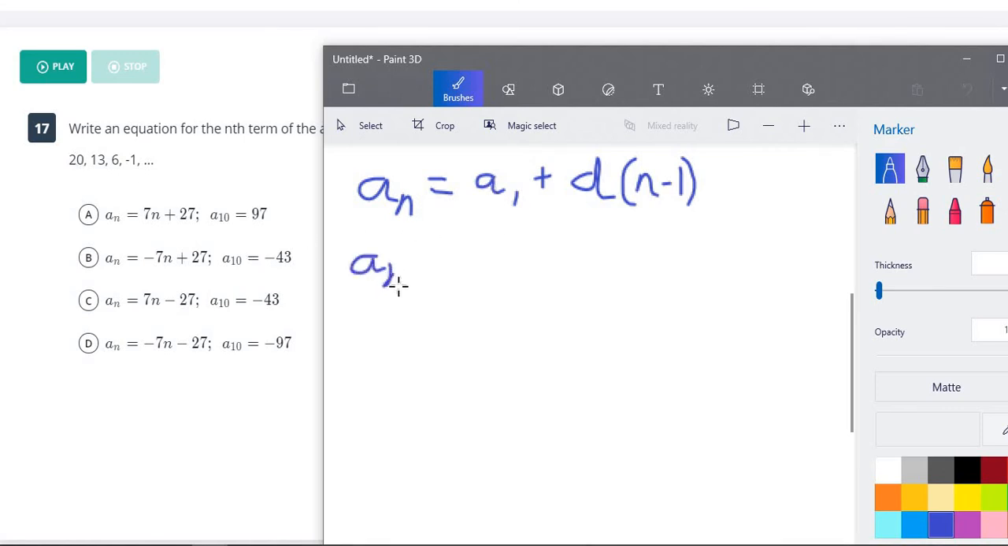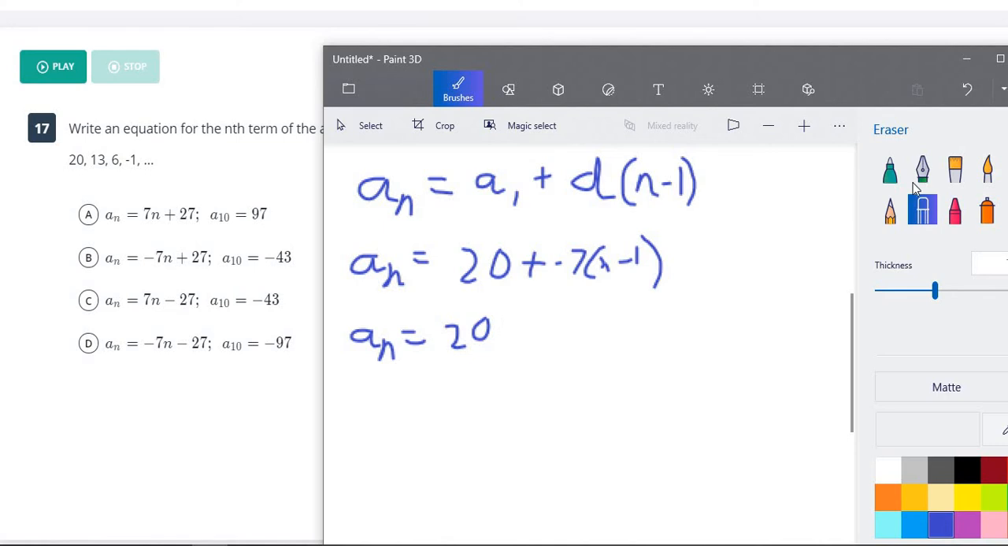So when you rewrite this, a sub n equals, a1 is the first term, so we're going to put 20 right here. That's going to be plus our d, which is our common difference. We already figured that out, it was -7, times n minus 1. So next thing we have to do is find what our equation is going to be by distributing over here and then combining like terms. So we're going to keep the 20 there.